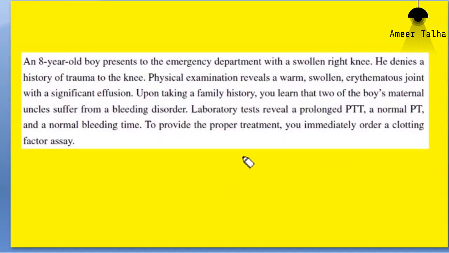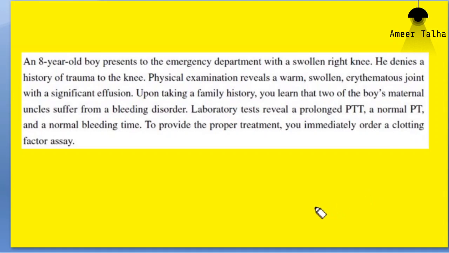As we have discussed earlier, some of the clotting factors are exclusively involved in the extrinsic pathway, whereas there are factors that are exclusively involved in the intrinsic pathway. So to differentiate the sets of clotting factors of the extrinsic pathway from that of the intrinsic pathway, we have these two lab tests, partial thromboplastin time and prothrombin time.